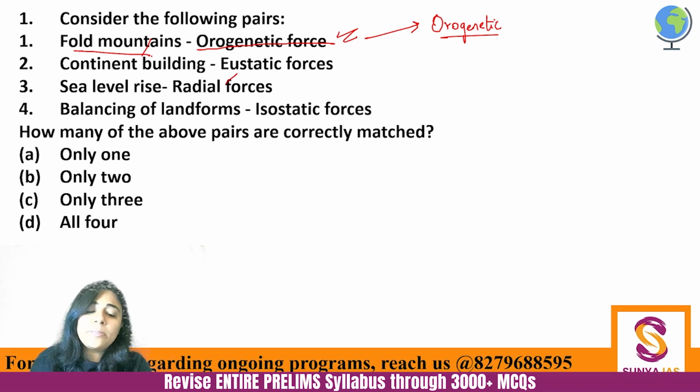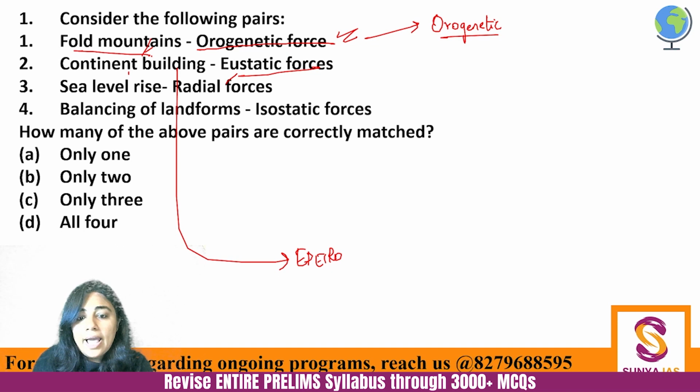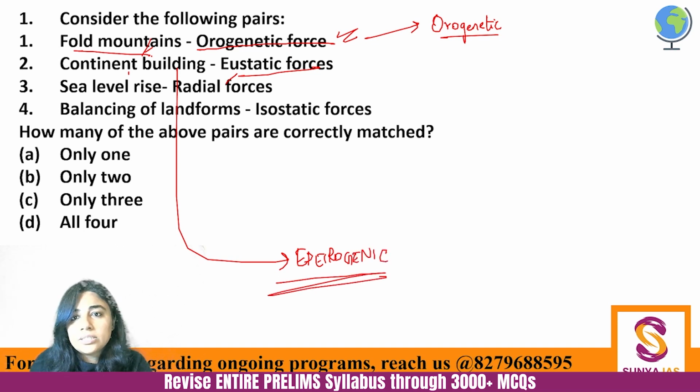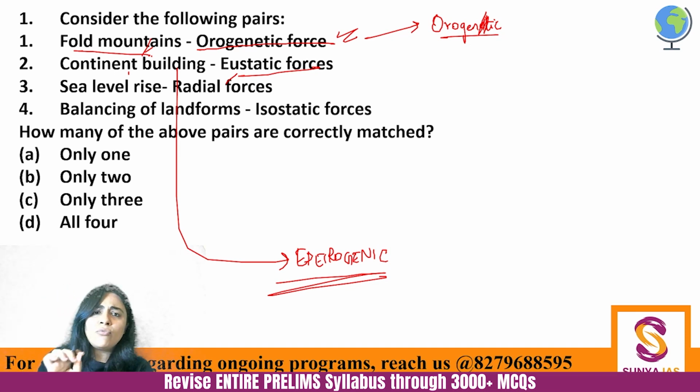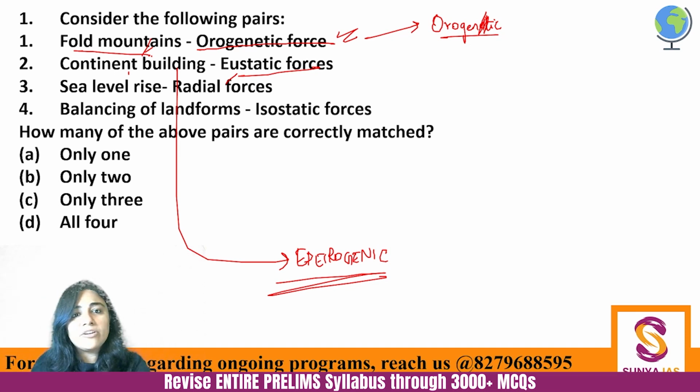Then the continent building process we do not call eustatic force. The continent building process we call epirogenic. This is not orogenetic, this is orogenic actually. Okay? Orogenic and epirogenic. So epirogenic is your continent building force. Fine. So eustatic is not it.